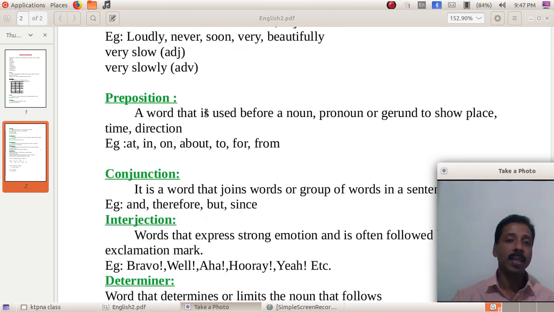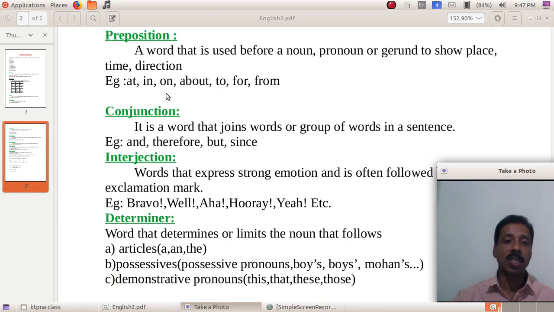Then we have prepositions. What's a preposition? A word that is used before a noun, pronoun, or gerund to show place, time, direction, etc.